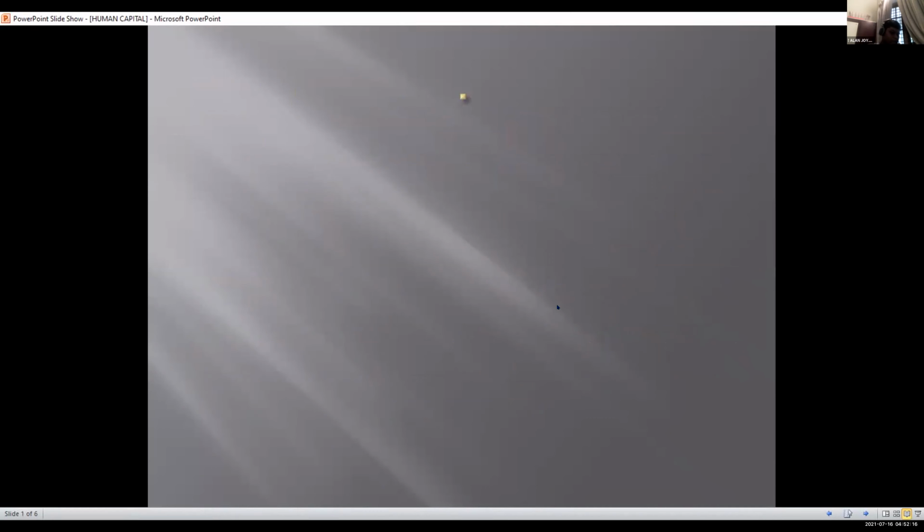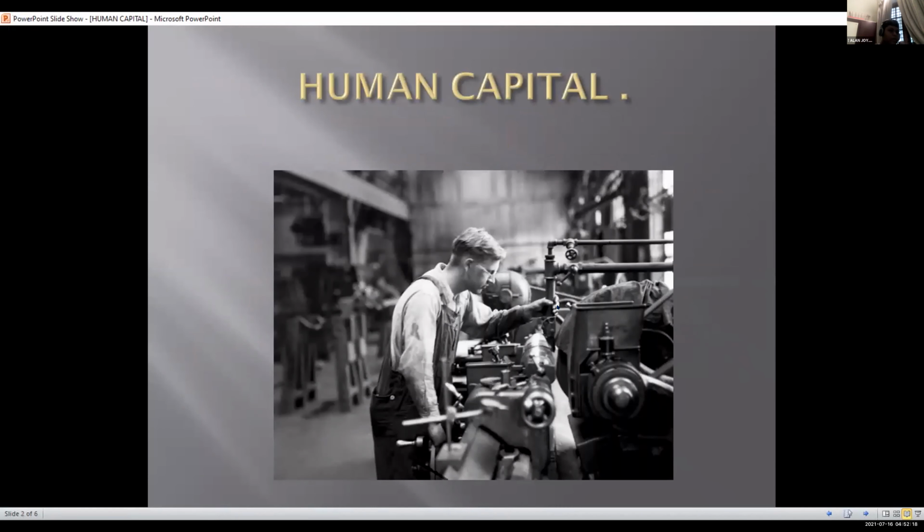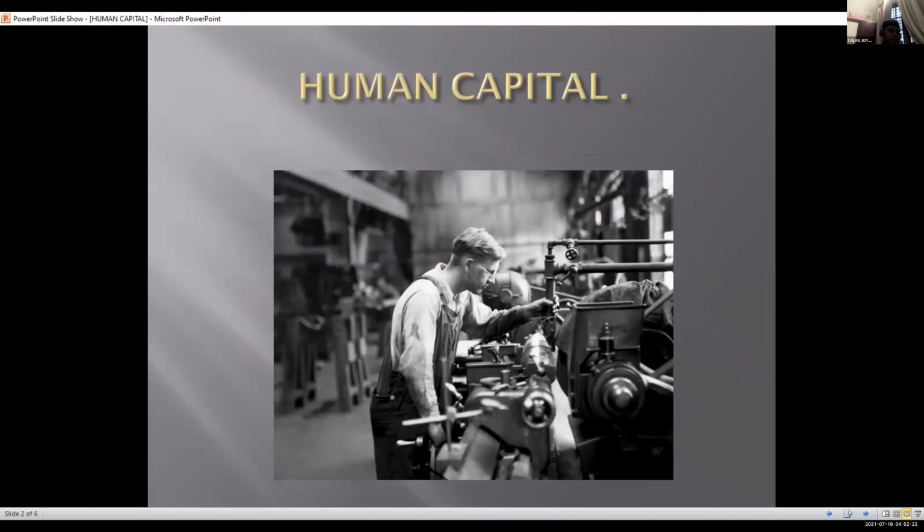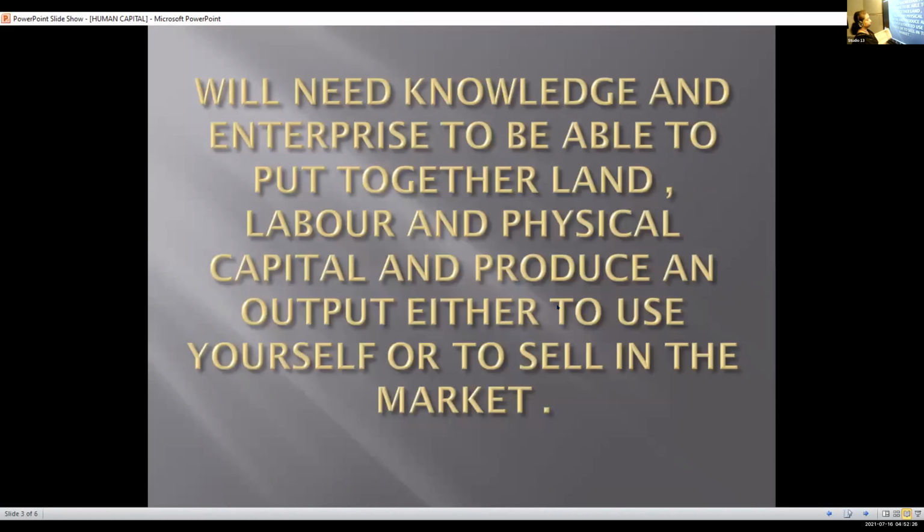Human capital. What's missing? Ma'am, we will need knowledge and enterprise to be able to put together land, labor, and physical capital and produce an output either to use yourself or to sell in the market.